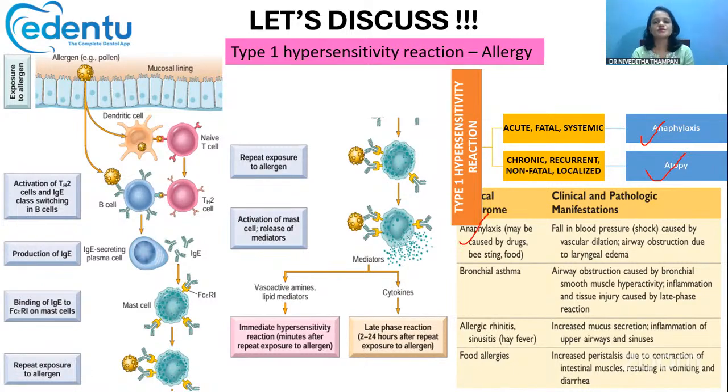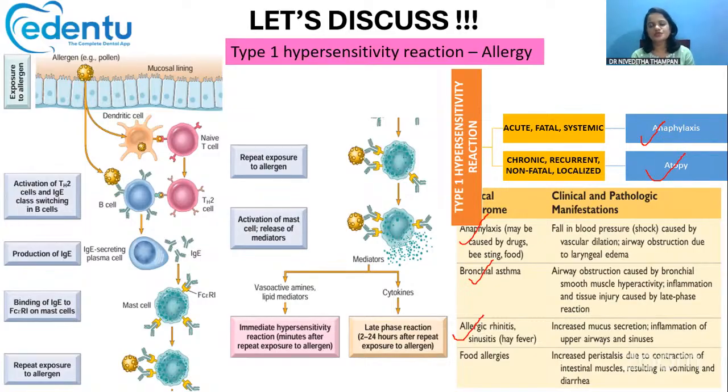Then bronchial asthma, allergic rhinitis, sinusitis, and hay fever are also examples of type 1 hypersensitivity reaction. So all the allergies and all the anaphylactic reactions come under type 1 hypersensitivity reaction.